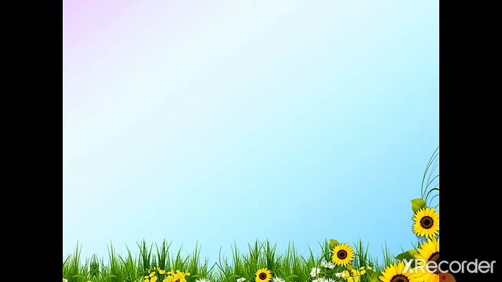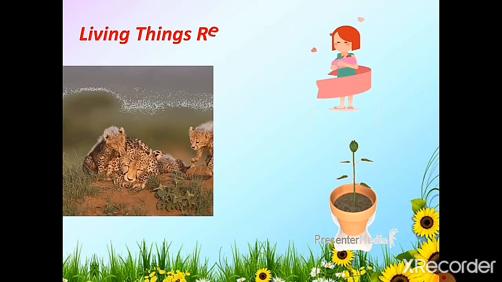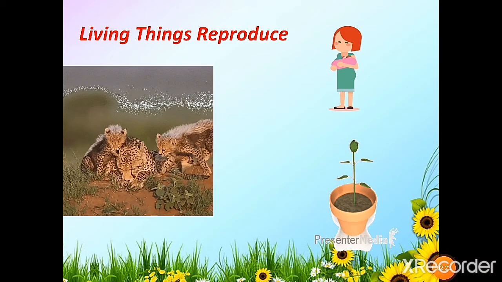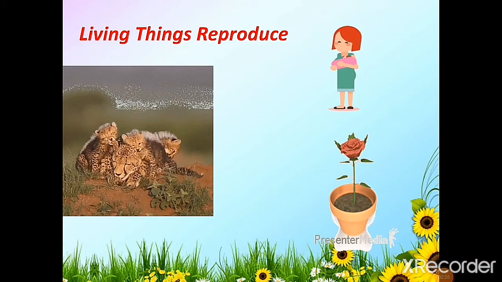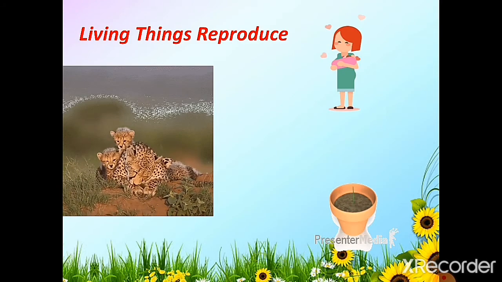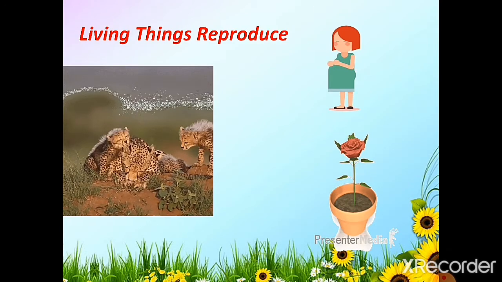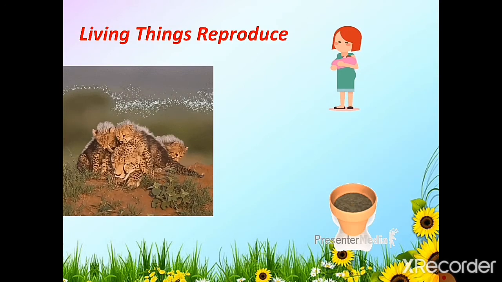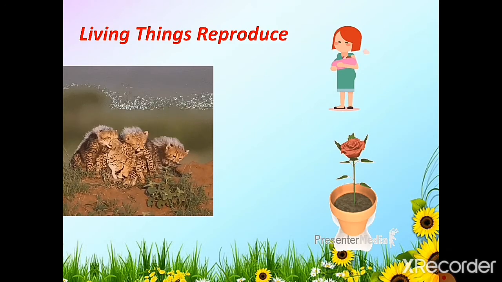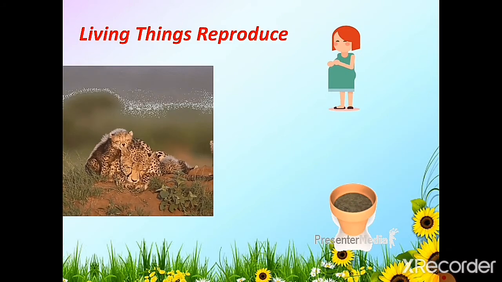Now the next one is, living things reproduce. All living things are capable of reproduction. Among living things, human beings give birth to their young ones, and birds lay eggs and babies hatch from these eggs. Plants reproduce from seeds. Seeds then grow into a plant.